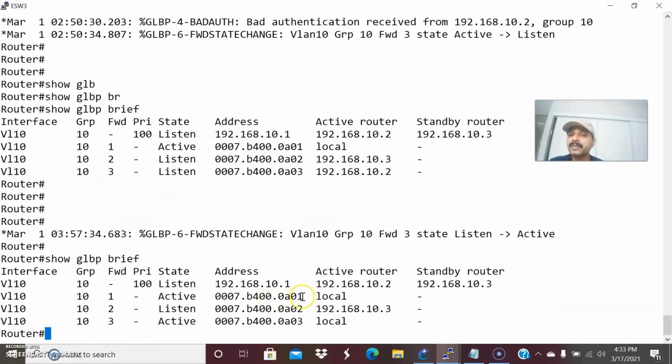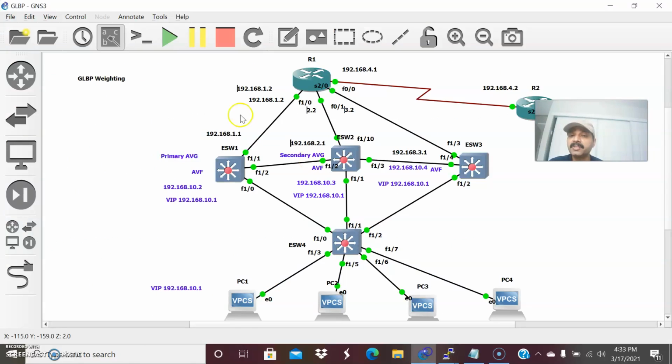So it becomes active for the first router and also the third router, because the first active virtual forwarder already went to the listening stage because of the tracking parameter. Automatically this has been assigned to this third router. So now all the three forwarders are active. This is active for one forwarder group and this is active for two forwarder groups, so totally there will be three forwarders. Then still the load balancing to the clients will not get affected. Still all the clients will get the traffic in a round robin fashion.